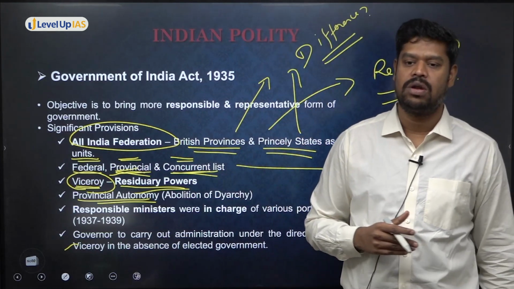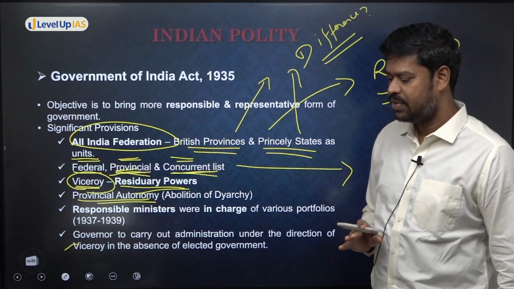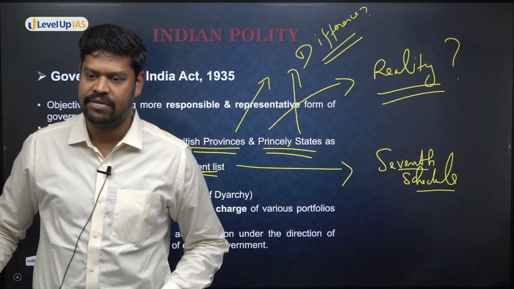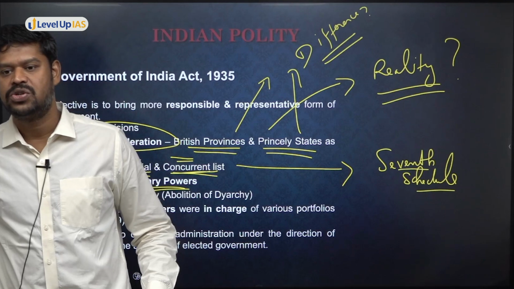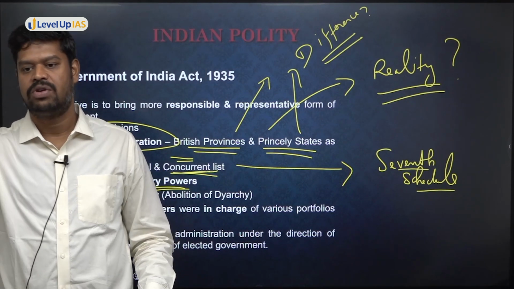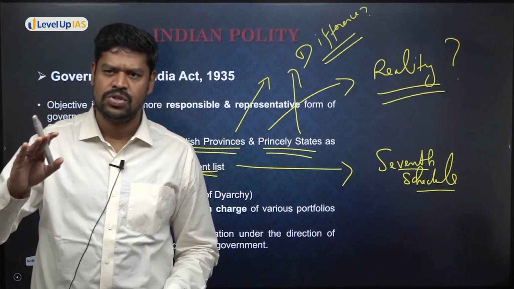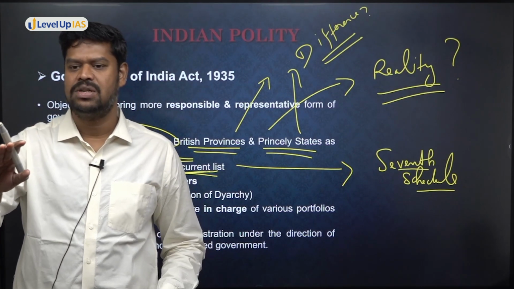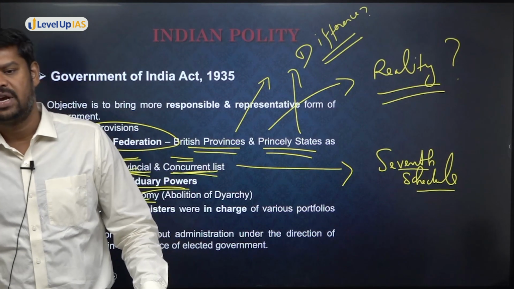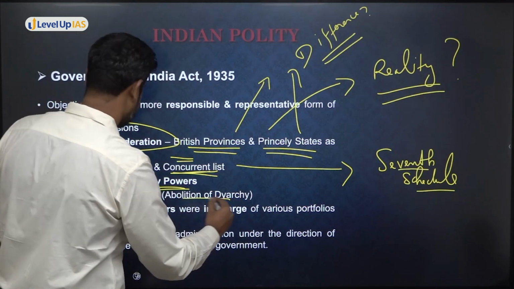And then this act, based on the recommendation of the Simon Commission again, gave complete provincial autonomy, and to give provincial autonomy, they had to do away with the system of diarchy. Because the system of diarchy means, on the one hand, you are saying that we have an elected government, but that elected government does not have control over the reserved list or the reserved items. That doesn't give autonomy to the provinces to carry out good governance. So the Simon Commission was also very critical of the system of diarchy. Therefore, diarchy was done away with in the provinces. So abolition of diarchy has happened here.